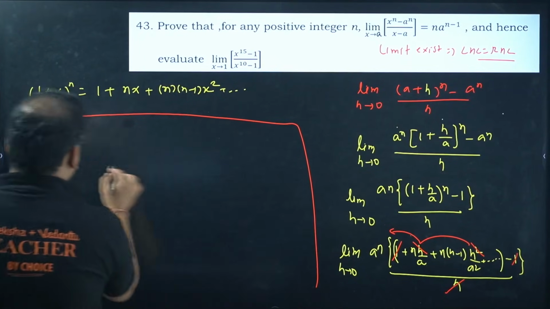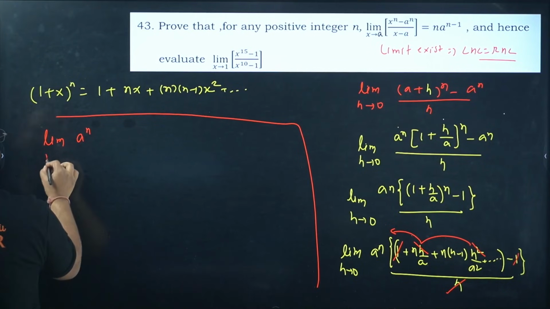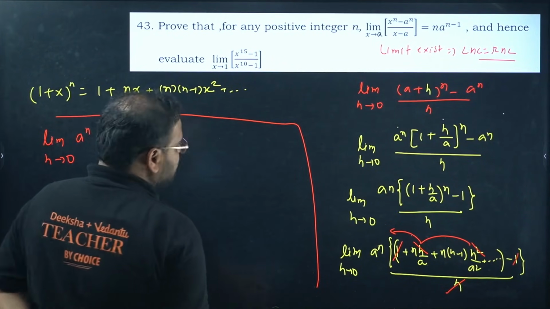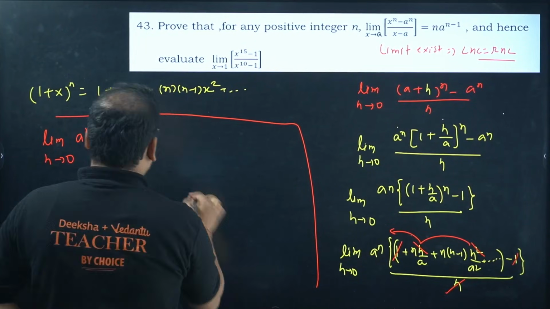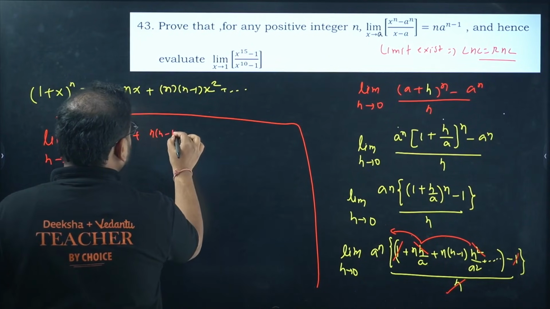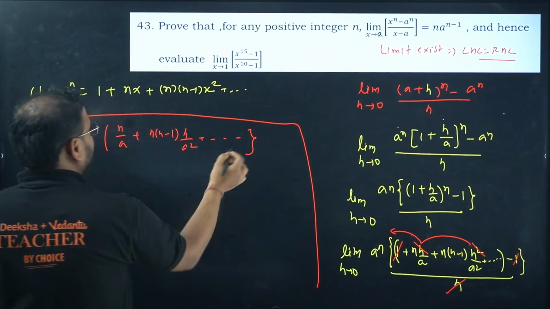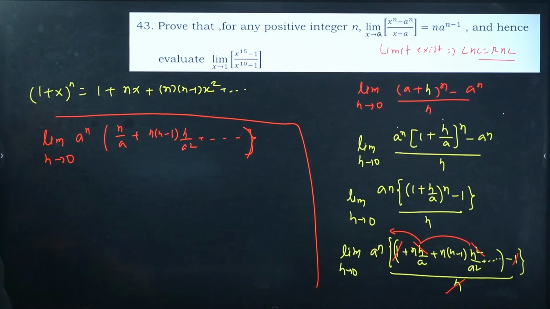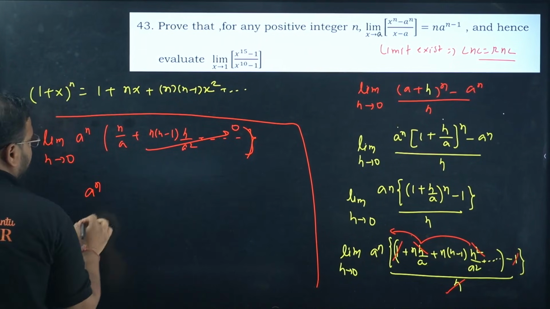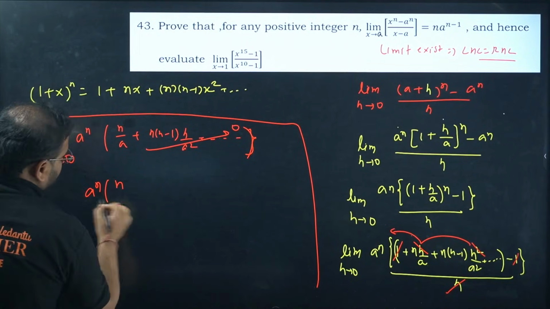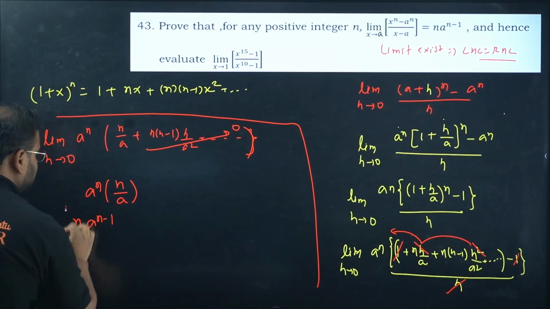So what I am left with is, clearly check here, limit h tends to 0, a power n as it is. Now what is left is n by a, and n times n minus 1 h by a square and so on. Every term will have h in it. If you put h tends to 0, everything will become equal to 0. So the answer becomes a power n into n by a.